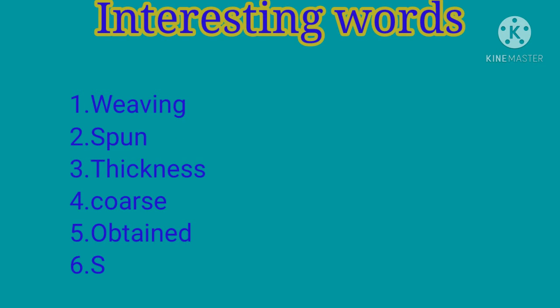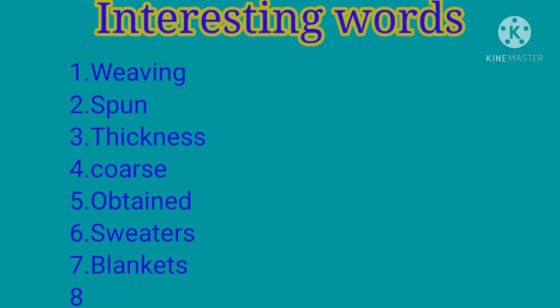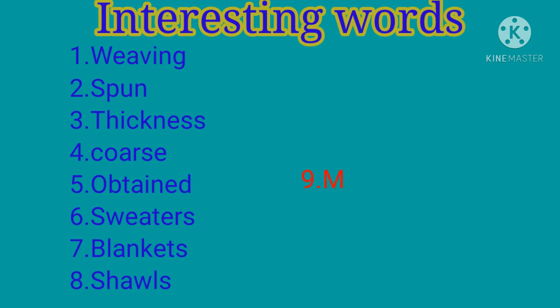Sixth one sweaters, sweaters. Seventh one is blankets, blankets. Eighth one is shawls, shawls. Ninth one is mufflers, mufflers.